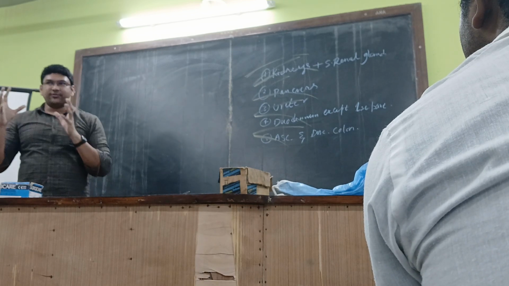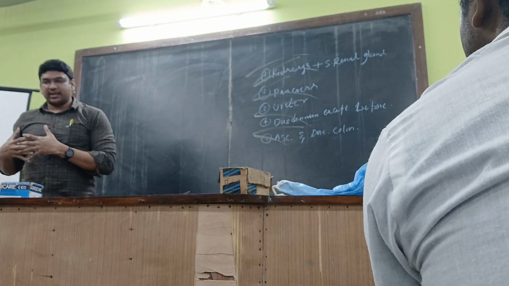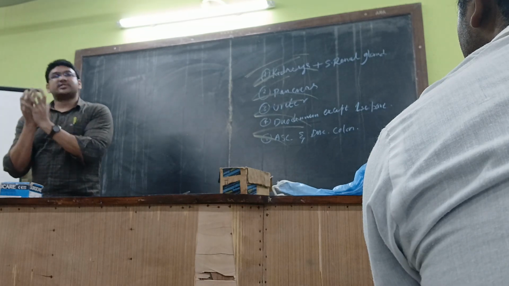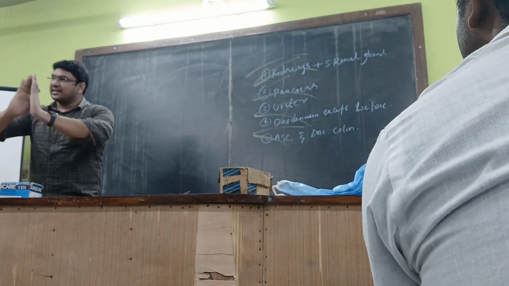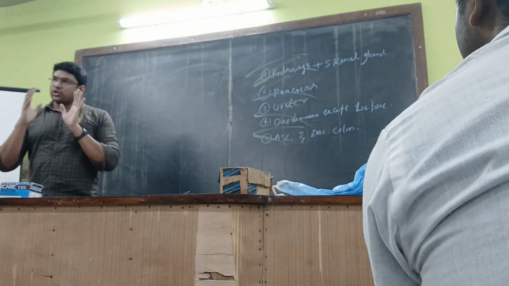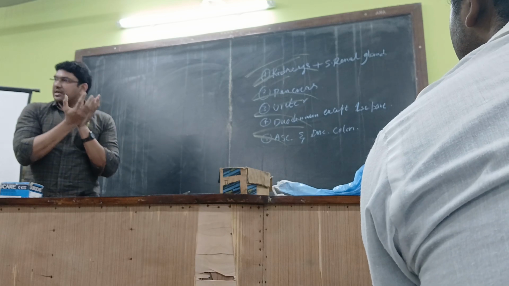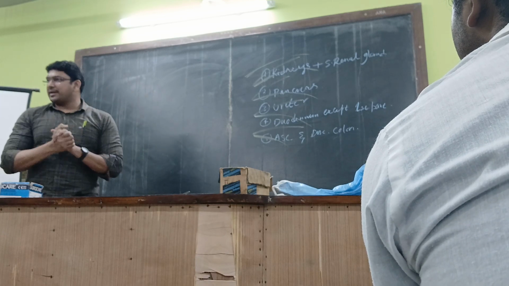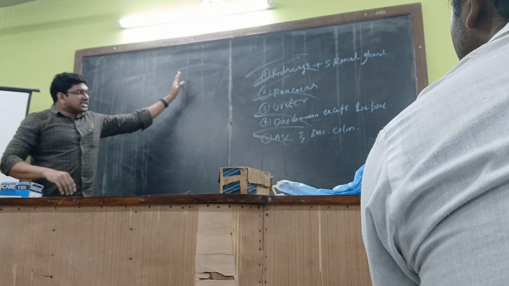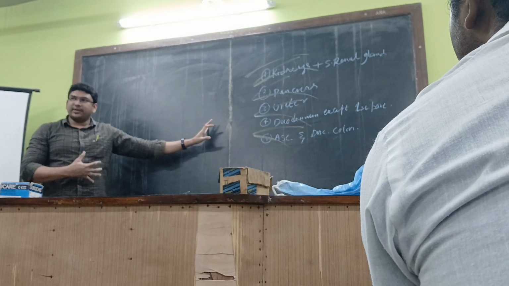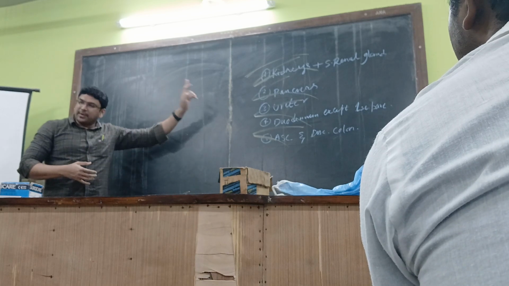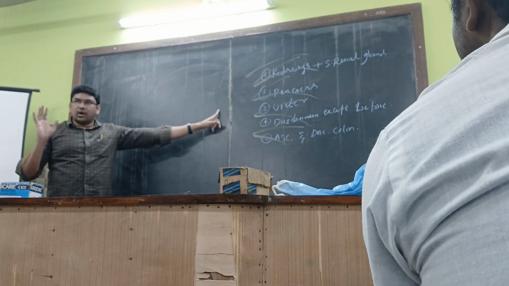That means, for example, take the liver. First of all, the liver will be enveloped by the visceral peritoneum, which will again be connected with the parietal peritoneum. The stomach also will be enclosed by the visceral peritoneum, again connected with the parietal peritoneum. In this manner, the rest of the organs will be connected with the parietal peritoneum through the visceral peritoneum. How, we will see now.